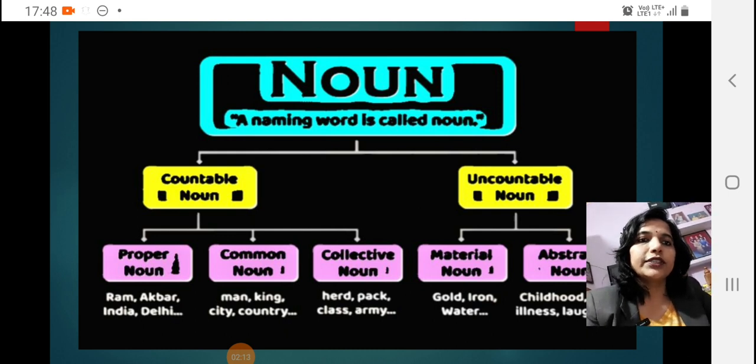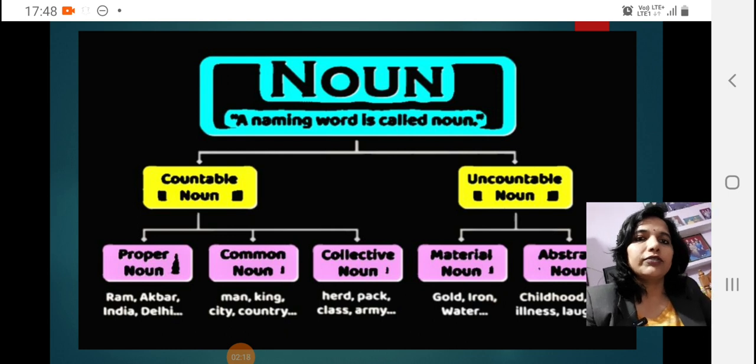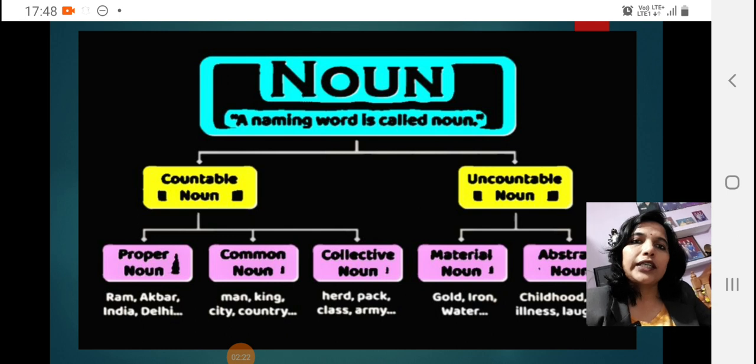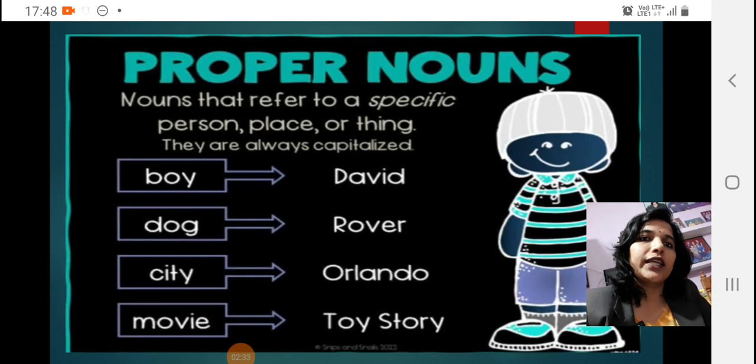Material can sometimes come in the countable category. So proper, common, collective, and material can all come in the countable noun, but only abstract cannot be counted, so it will always be in the uncountable nouns. Okay, let's move to the next slide.